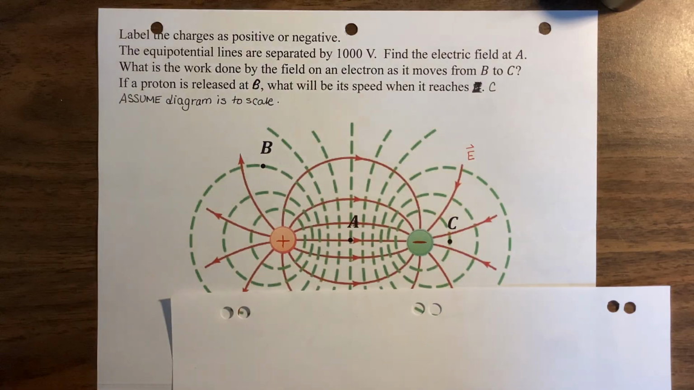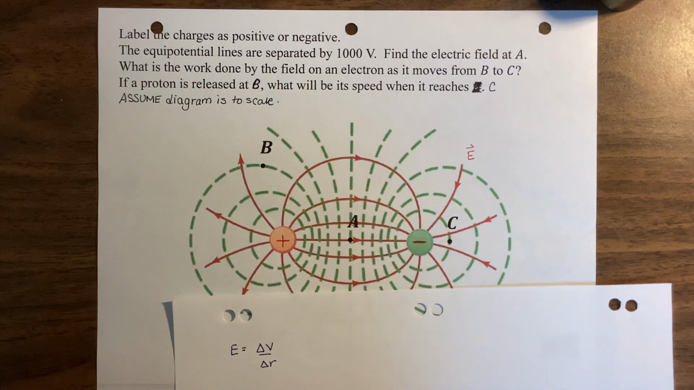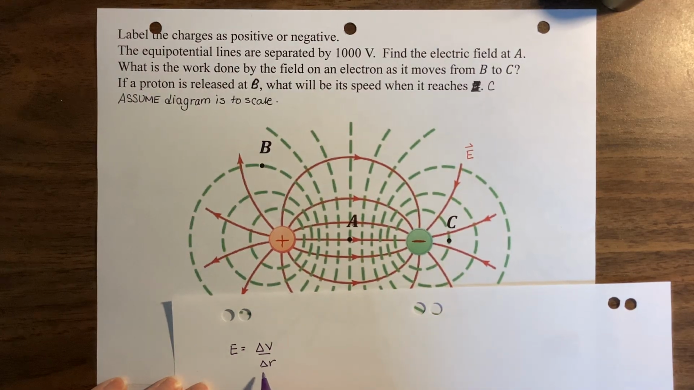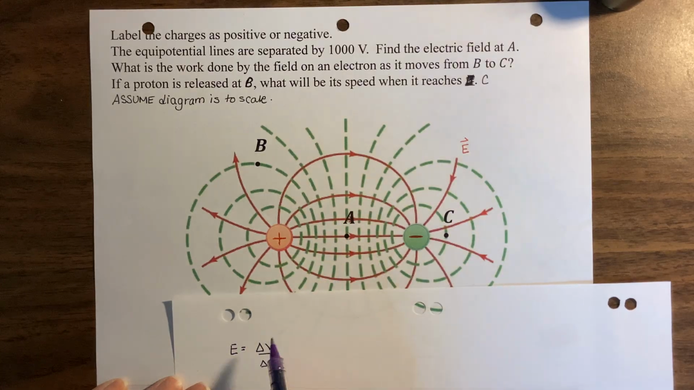So the relationship between electric field and electric potential is that electric field is the change in potential divided by the change in distance. This will give us the magnitude of the field. So if we can find a change in potential between any 2 points, if we can find the change in distance, we could divide those two things and find our electric field. To get our direction, we know that electric field goes from positive to negative, so the direction of the electric field at point A is to the right.